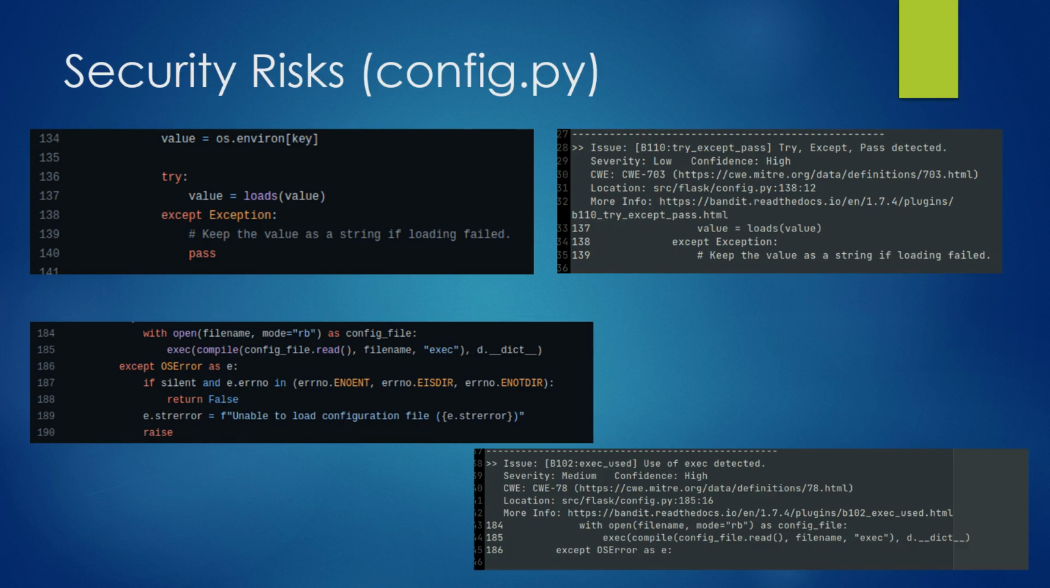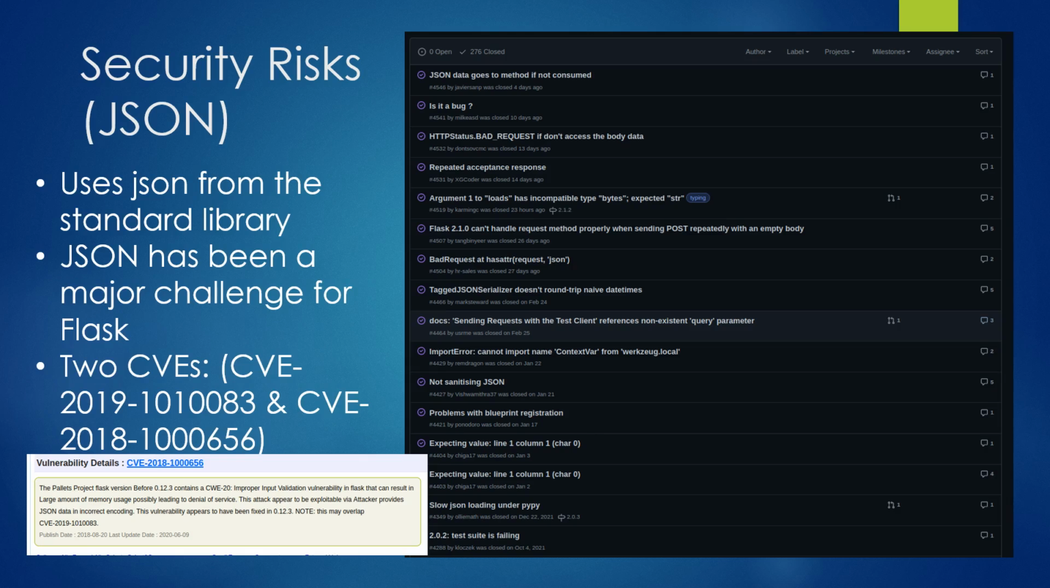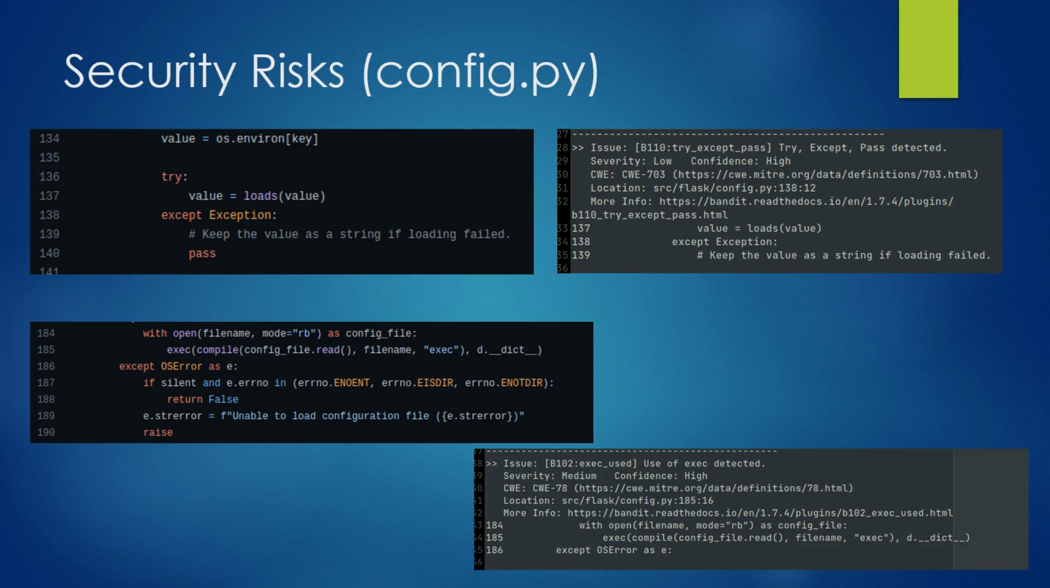To the bottom right is the bandit report showing that the severity is medium and it violates the CWE improper neutralization of special elements used in an OS command. What makes these 2 examples most frustrating is there are plenty of libraries in the standard library and third-party libraries that provide configuration file functionality without the security risks.